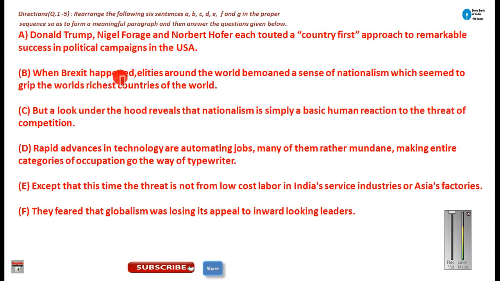So when Brexit happened, elites around the world bemoaned a sense of nationalism which seemed to grip the world's richest country. As you can notice, in this sentence there is a noun, that is elites, and in the other sentence there are nouns in the form of names like Donald Trump, Nigel Farage and Norbert Hofer.